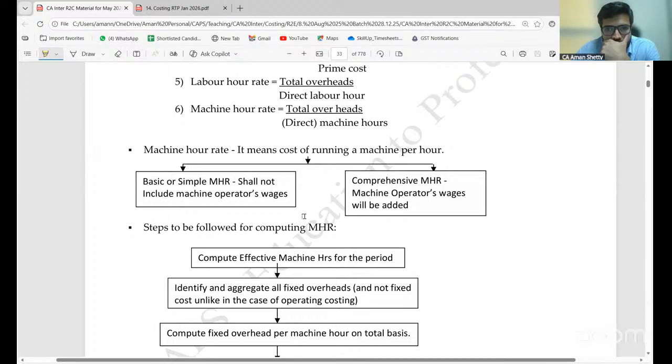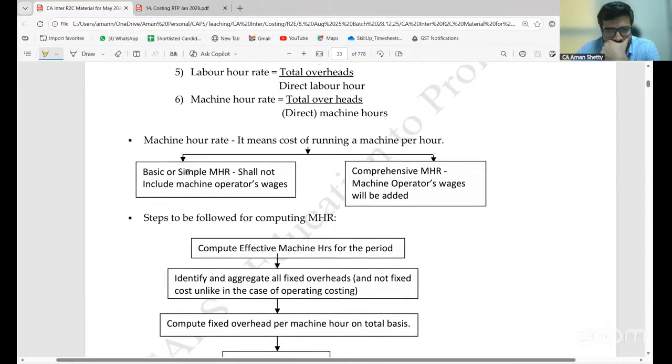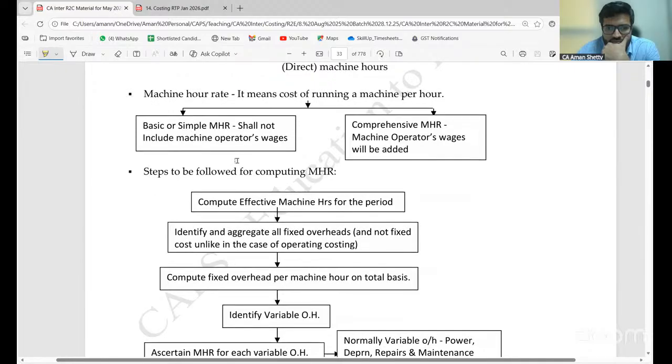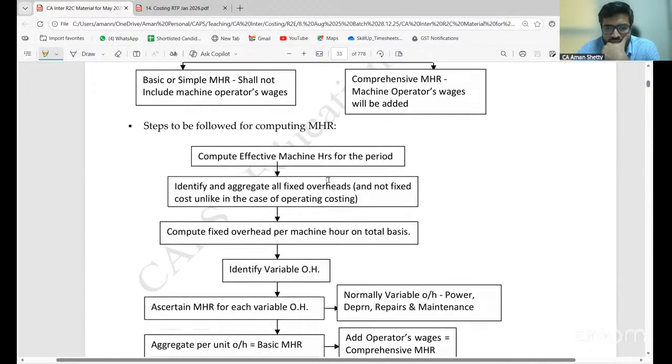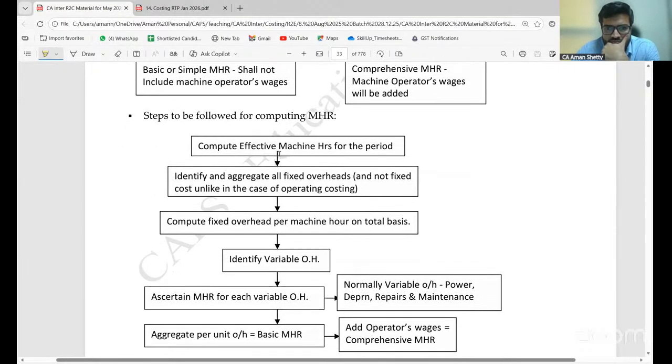Machine hour rate means the cost of running a machine per hour. Basic or simple machine hour rate shall not include machine operators' wages. For comprehensive machine hour rate, machine operators' wages will be added. Steps to be followed for computing MHR, machine hour rate: compute effective machine hours for the period.